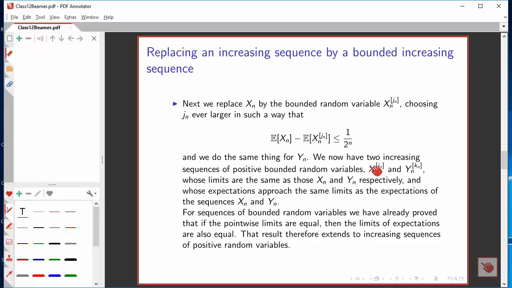We can do the same thing for y sub n, and now we've got two increasing sequences of positive bounded random variables. They have the same limits as before, and the expectations also approach the same limits. But we've already proved the key result for bounded random variables. If the pointwise limits are equal, the limits of expectations are equal, and now that result extends to more arbitrary increasing sequences of positive random variables.